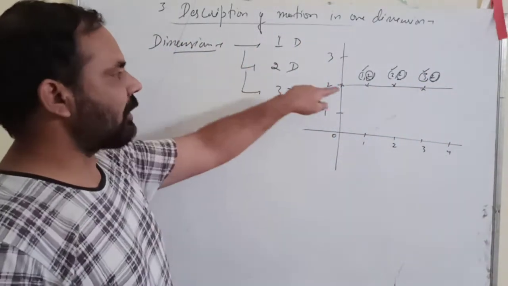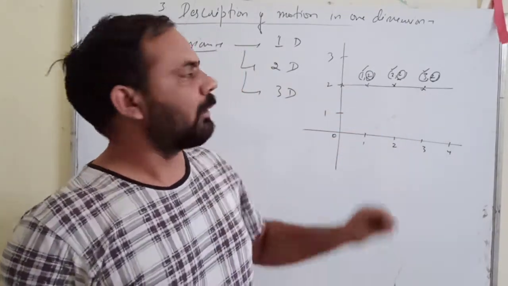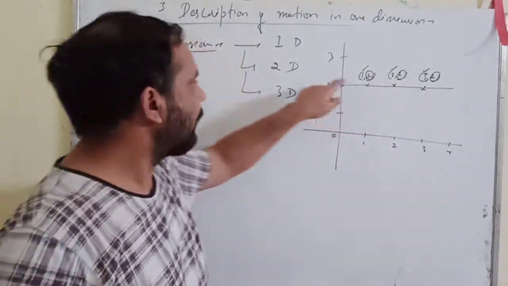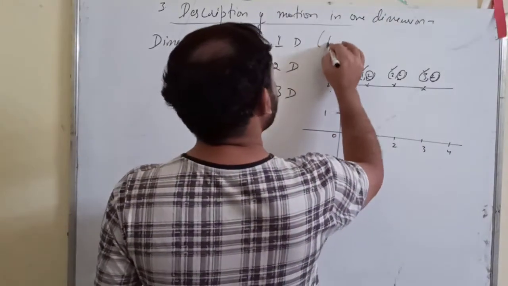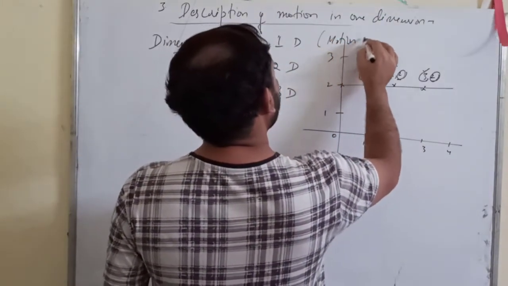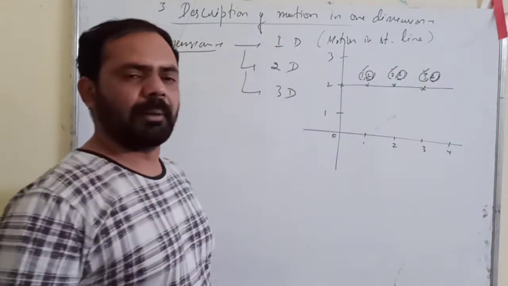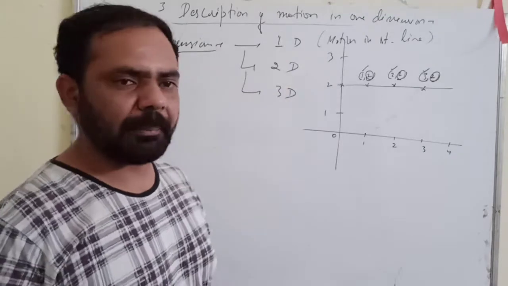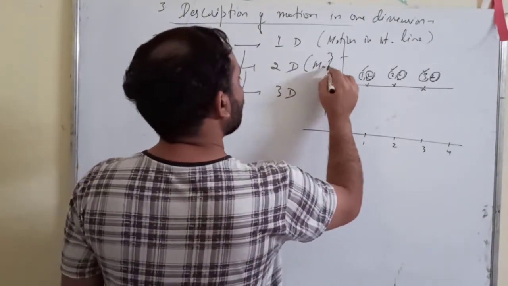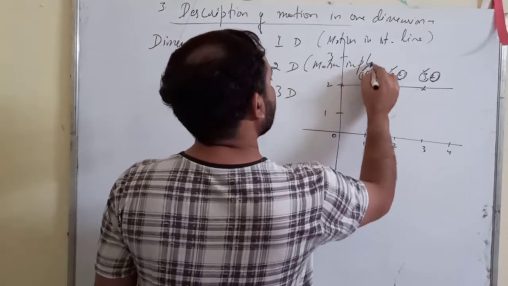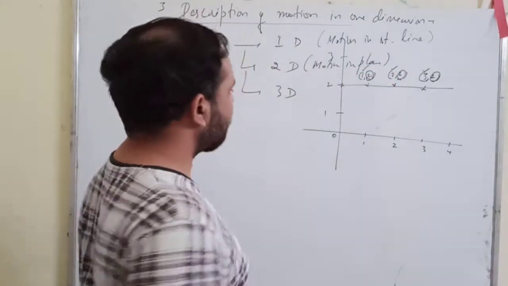Such type of motion, which is a straight line motion, always a straight line motion, is one-dimensional motion. So this is nothing but motion in straight line. A motion in straight line is one-dimensional motion. Now two-dimensional motion is motion in plane. In plane means, suppose now if I change this,